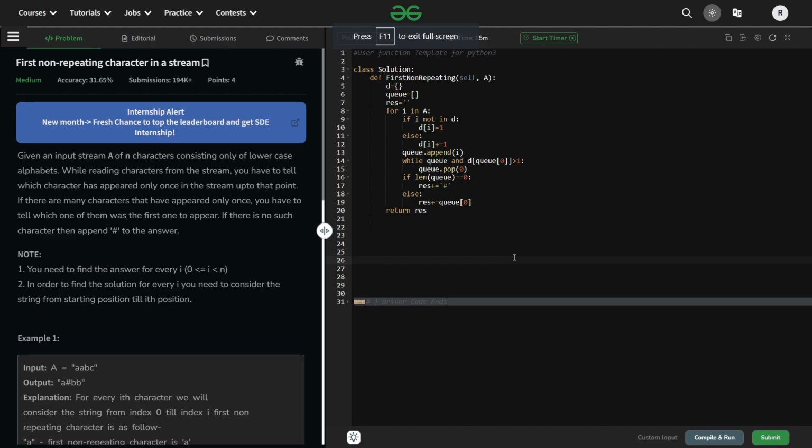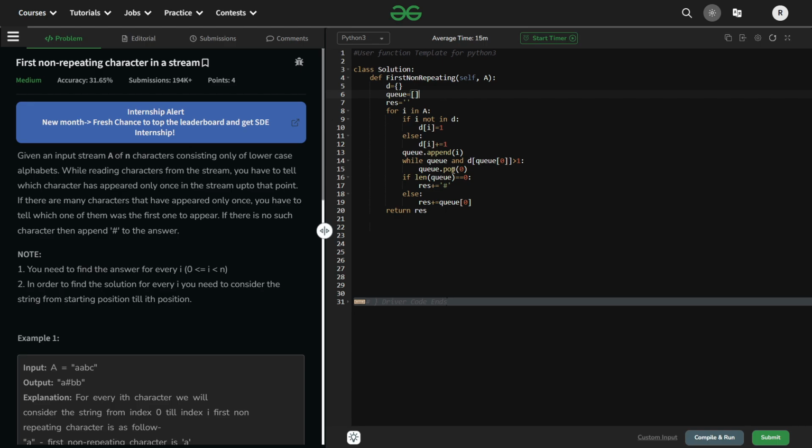Now we are inside the GeeksforGeeks website, and this is the coding part. I haven't discussed this coding part inside the presentation because it will be clearer if you see it on the website itself. Here, we are taking a dictionary D and a queue data structure Q. You can take a deque from the libraries, or you can use just a normal stack and use pop and append operations as happens in the queue format.